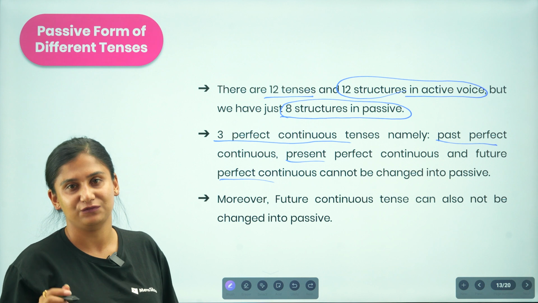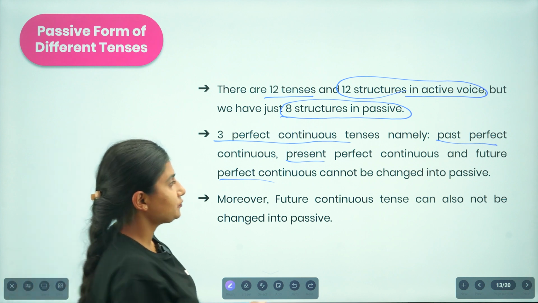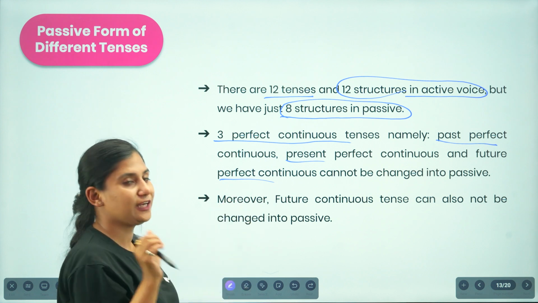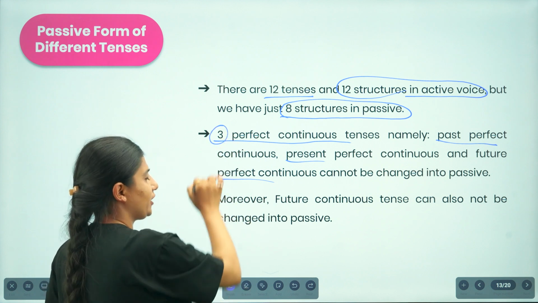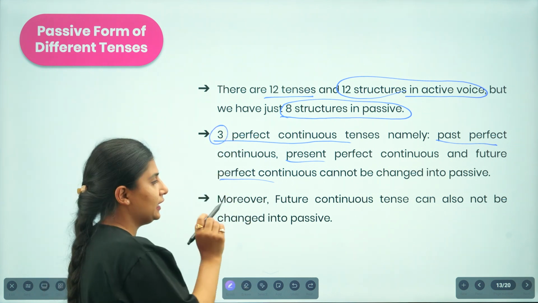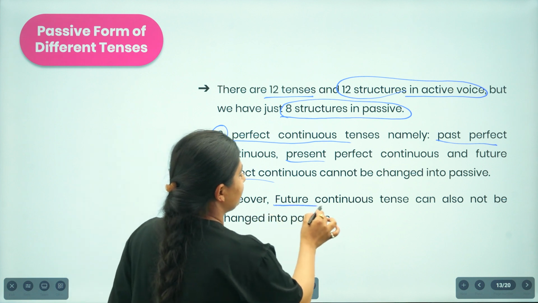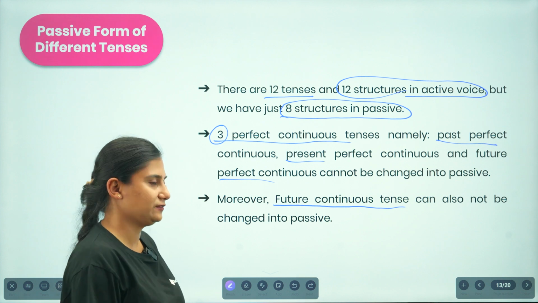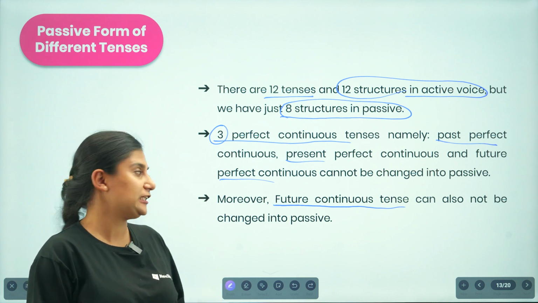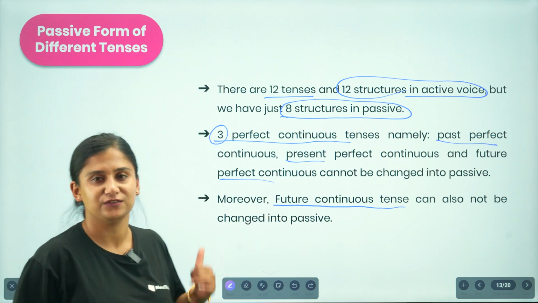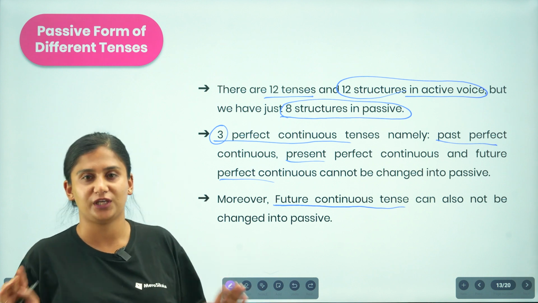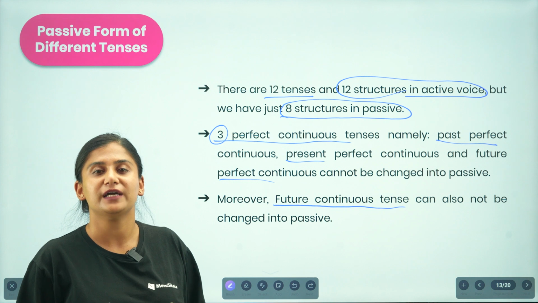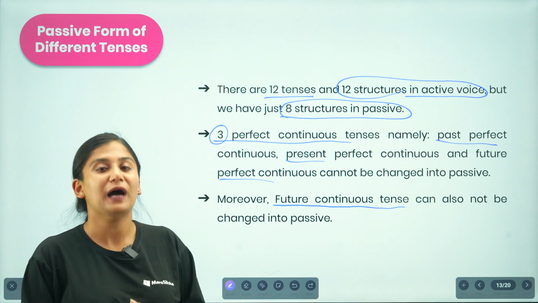namely past perfect continuous, present perfect continuous and future perfect continuous, cannot be changed into passive form. We are not able to change perfect continuous tense into passive form, and the future continuous tense can also not be changed into a passive. So 3 perfect continuous tenses and 1 continuous tense, that is the future continuous tense, we are not able to change into a passive form. Out of 12 structures, we have only 8 structures in a passive form.